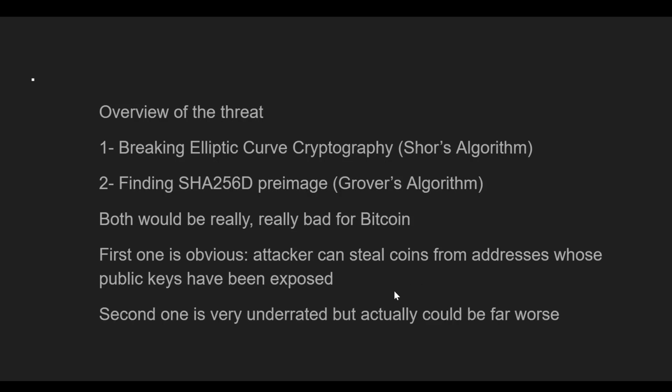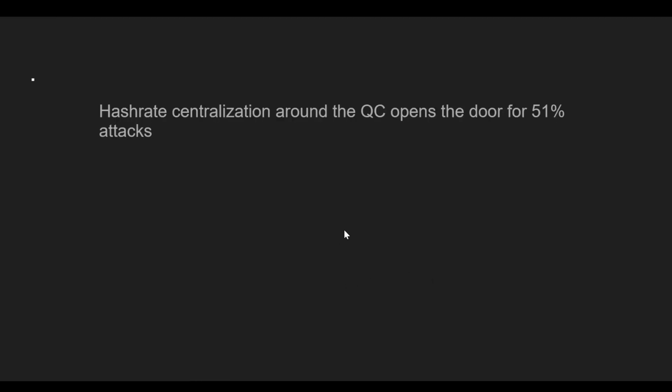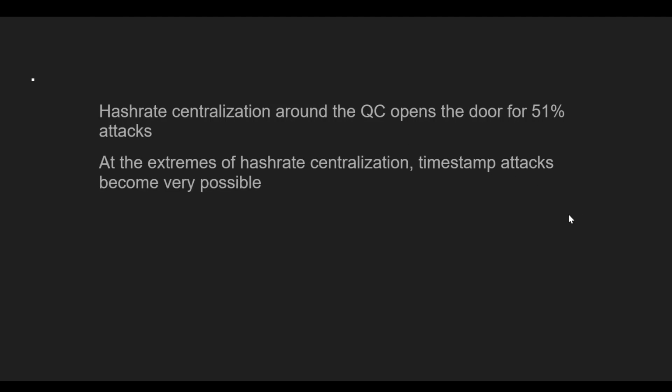But I think the second point, this finding the SHA-256 pre-image, is really what most people are underrating, and it could actually be far worse for Bitcoin. So hash rate centralization is the core issue here, and this opens the door for 51% attacks. And at the extremes of hash rate centralization, so outside of if the quantum computer held 51% of the network hash rate, if it held, say, something like 90% of the network hash rate, then you have things like timestamp attacks, which become very possible. And this could get kind of extreme, so we'll just go through what that actually means.